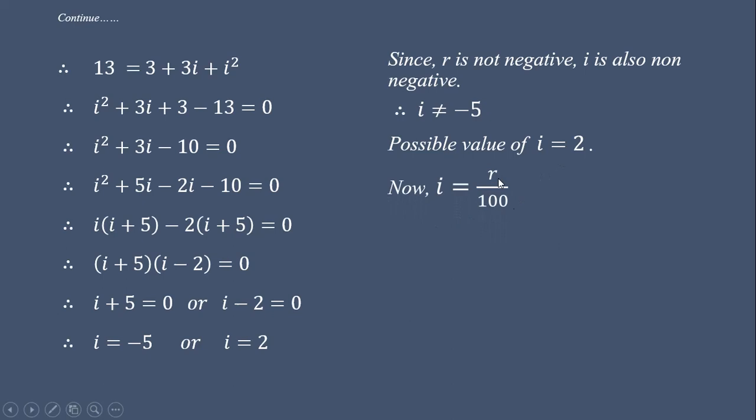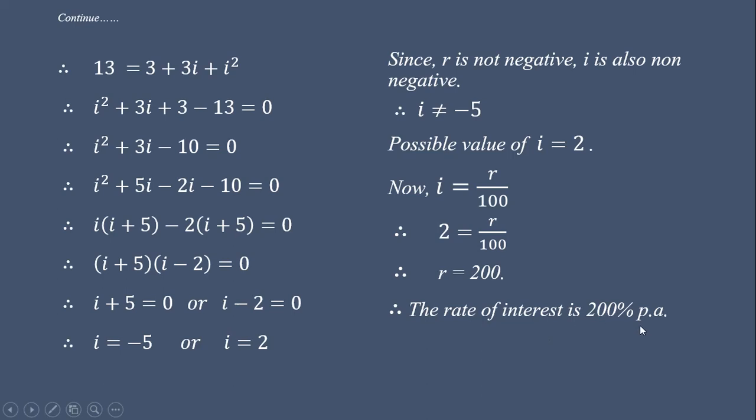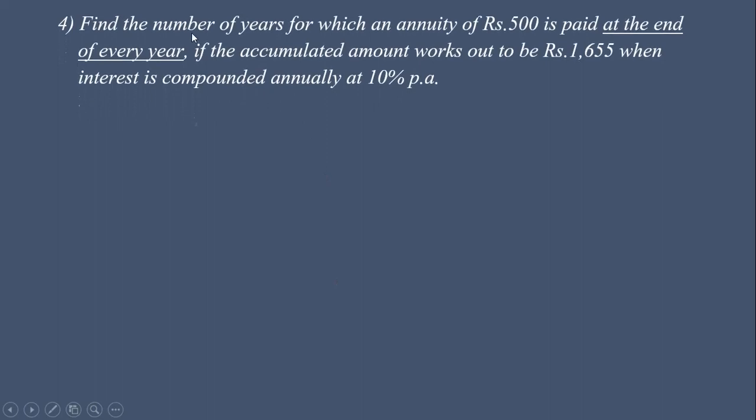Now we want to find r. Relation between i and r is i is equal to r upon 100. Here we substitute i is equal to 2. 2 is equal to r upon 100. Therefore r is equal to 2 into 100, 200. So we get the rate of interest is 200% per annum. Okay. So here in this example, using the same formula for A, we find rate of interest which is equal to 200% per annum. Now let us see the last example.